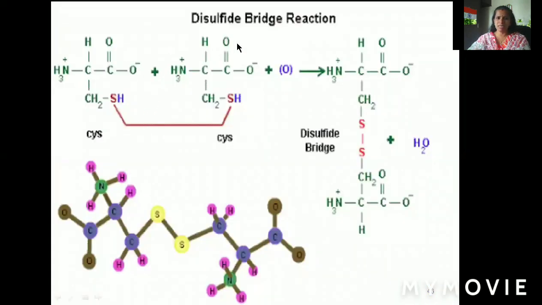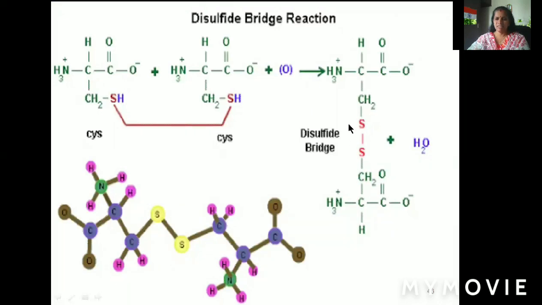Here you can see how a disulfide bridge is formed, what happens in the reaction. This is one amino acid, a cysteine molecule, where you can see an amino group, a carboxyl group, the R group and the H group, with SH in the side chain. Through the oxidation process you can see the formation of the disulfide bridge, or disulfide bond.